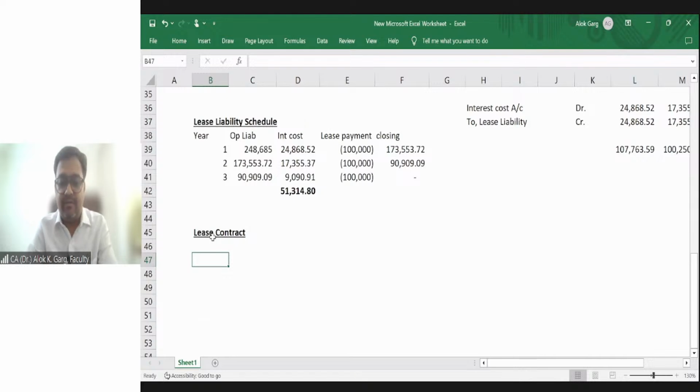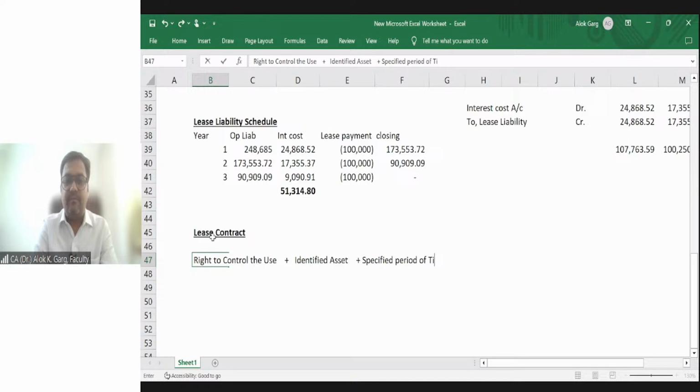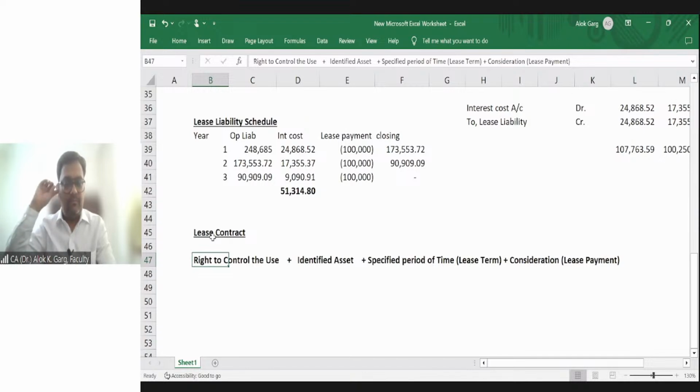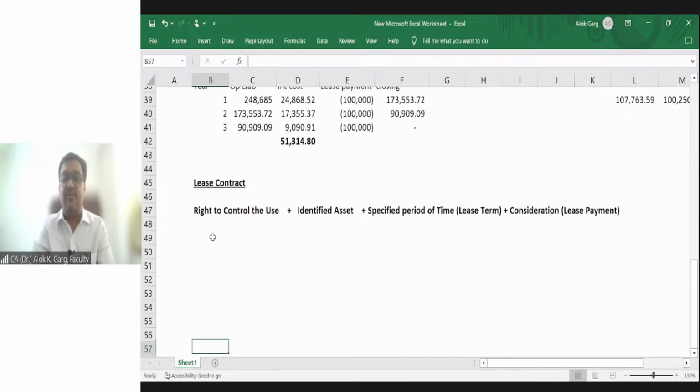A lease contract is a contract where the lessor conveys the right to control the use of an identified asset for a specified period of time, meaning the lease term, in exchange for a consideration, meaning the lease payment, the rental. These are the four aspects we have read and understood.